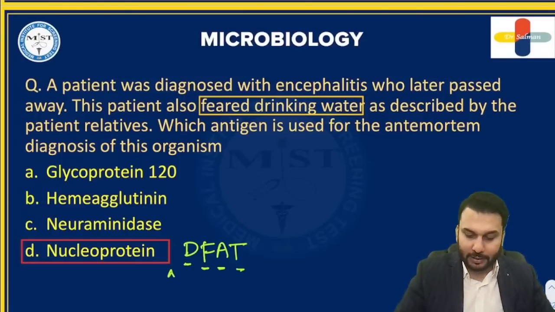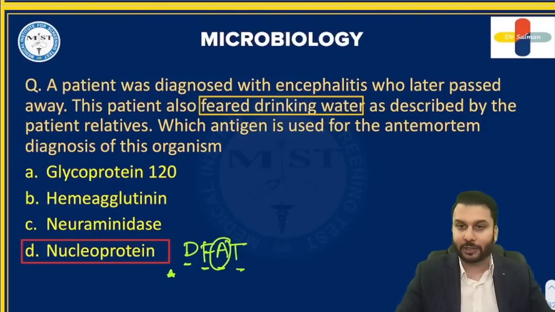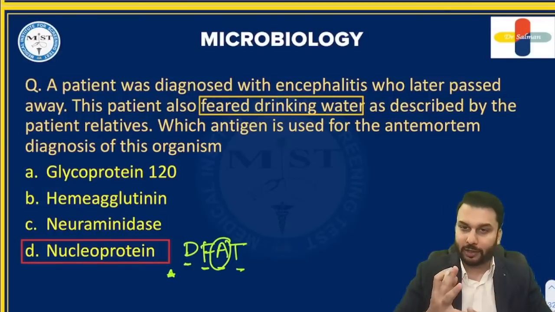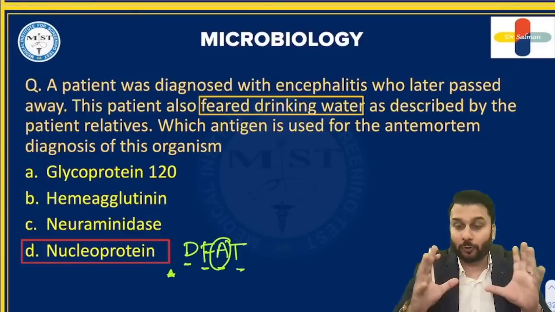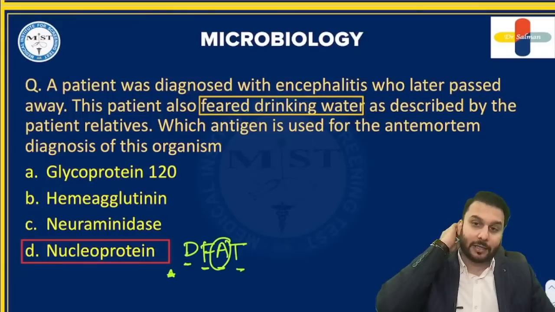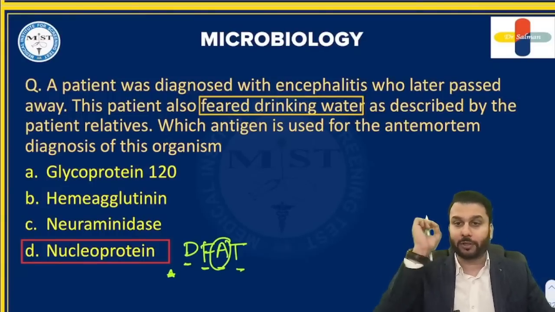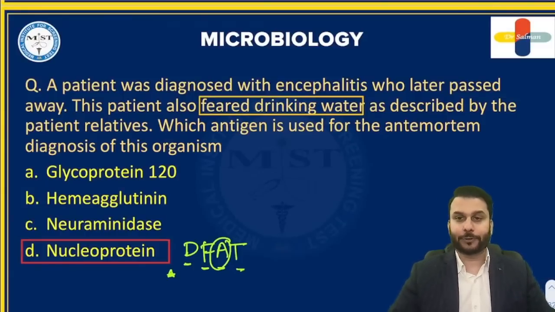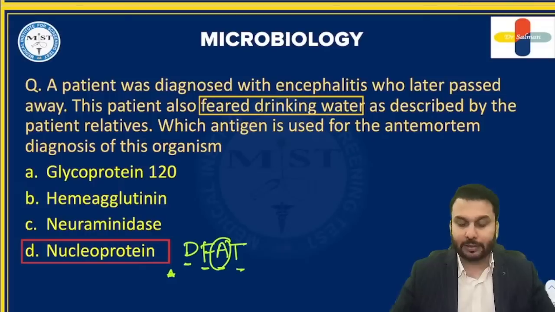This is the test that can detect the antigen, because it's clearly telling you in the name itself, I'm an antigen test. I detect antigen. So which is the antigen it's detecting? Nucleoprotein, right? So the tests that we can do for rabies right now are DFAT and the PCR. You know where to take the sample from, right? You have to take the sample from the back side of the neck, called nape of neck, hair follicle from the nape of neck, or even corneal smears can be used as samples, right? So that is the testing that we do in the antemortem, right?